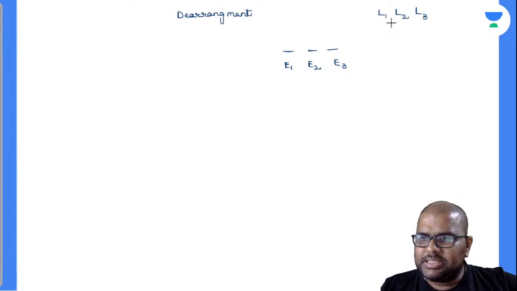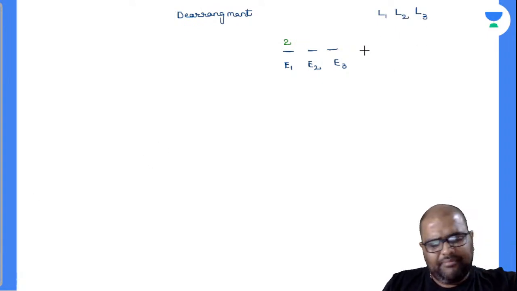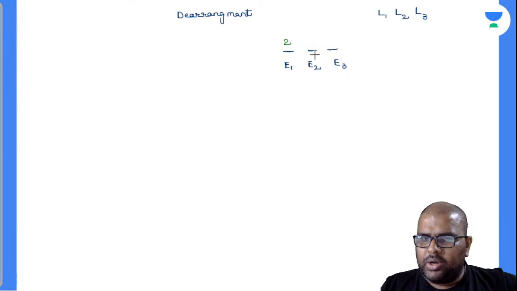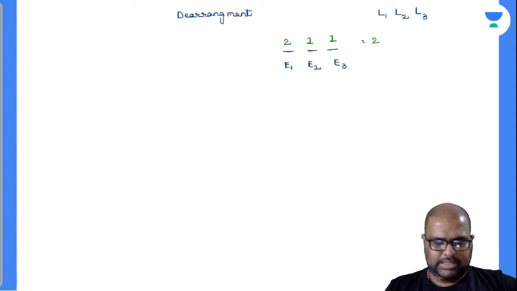So how many chances? L2, L3 are the chances in the E1 envelope. Am I right or wrong? Perfectly done. Out of these 2 wrong envelopes, 1 wrong envelope is gone. So how many wrong envelopes can be chance in E2? Only 1. And automatically the last one will go into the wrong envelope only. So finally, is the answer 2? Yes, the answer is 2.